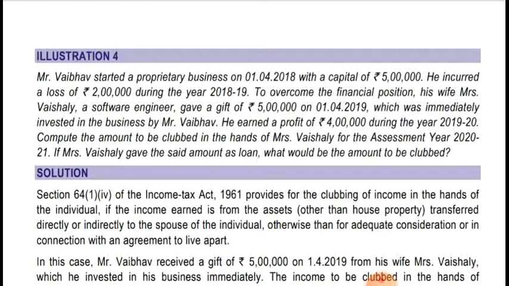He earned a profit of rupees 4 lakh during the year 19-20. Compute the amount to be clubbed in the hands of Mrs. Vaishali for the assessment year 2021. We have to compute the clubbing provision.